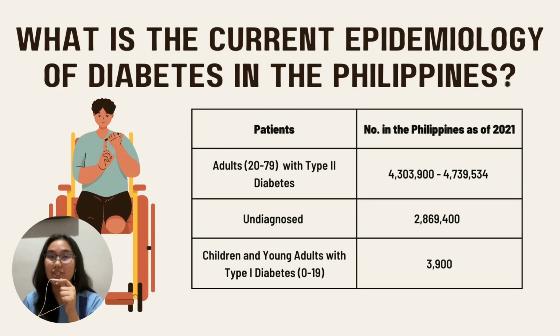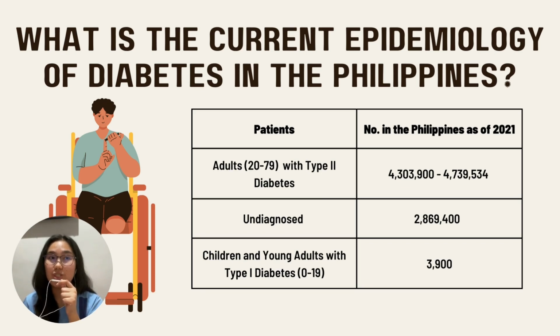Now let's look at the current epidemiology of diabetes in the Philippines. According to the International Diabetes Atlas, as of 2021, 7.1% of adults ages 20 to 79 have been diagnosed with diabetes, which equates to around 4.3 to 4.7 million Filipinos. It is predicted that 2.8 million Filipinos are still undiagnosed.